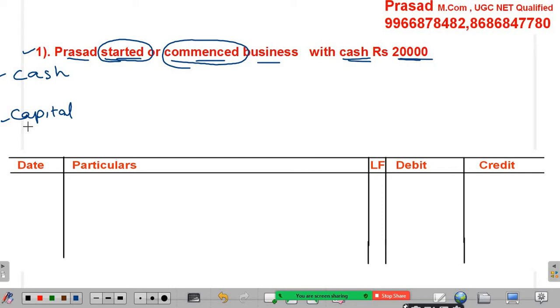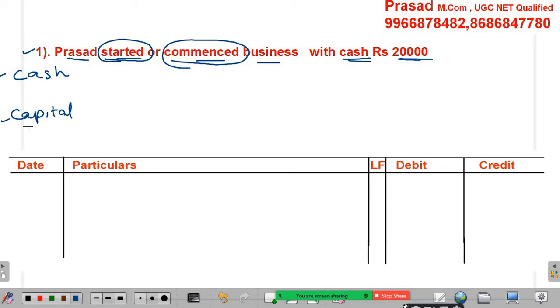We have to record the transactions from the business point of view, not from the owner's point of view.